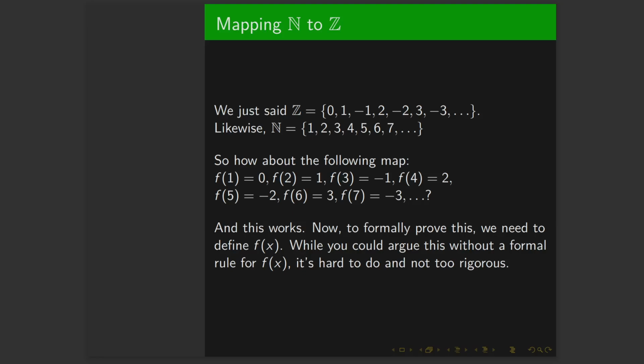But how do we argue that it is a bijection? Well, usually it's nice to work with a definition for what f of x is. And while we don't necessarily need to define f of x, we might be able to informally argue like, hey, look, you can reach everything, and clearly everything maps. Like, yeah, you could say it's injective and surjective, but having f of x proves it without a shadow of a doubt. That's kind of what we want to go for. We really, really want to make sure that we're rigorous with everything we do.